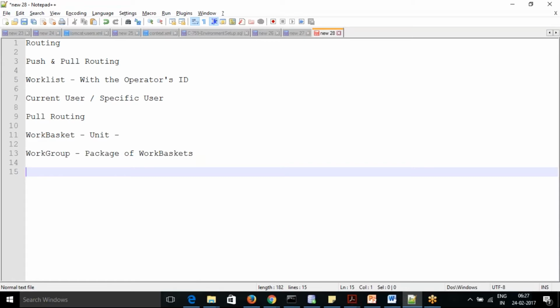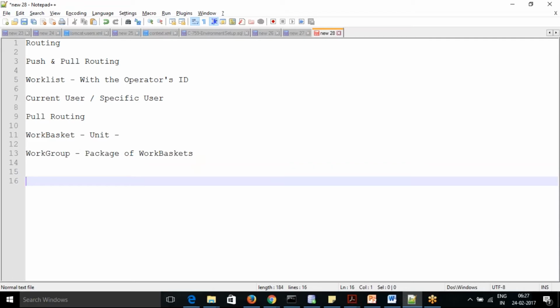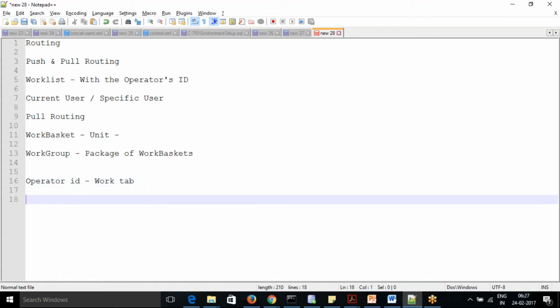Okay, so how can we see this? I'll show you that. After that, in the operator ID, there is a work tab for the user. There we define many things, like who is the manager for the user, what is his work group, then the calendar, which we use for processing for him.